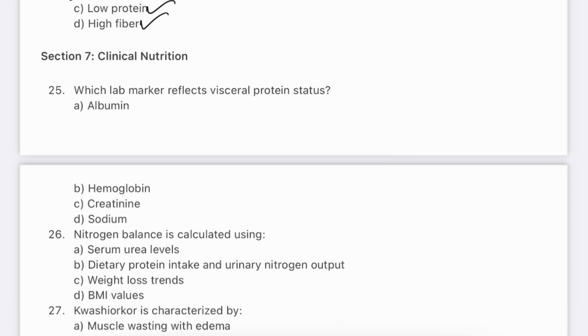Question number 25. Which lab marker reflects visceral protein status? Albumin, hemoglobin, creatinine, sodium. The answer will be A, albumin. Albumin is a long-term indicator for protein status and inflammation. Low levels may suggest malnutrition, liver disease, or infection. However, it's affected by fluid status and not ideal for acute changes. Prealbumin is the most sensitive short-term marker.